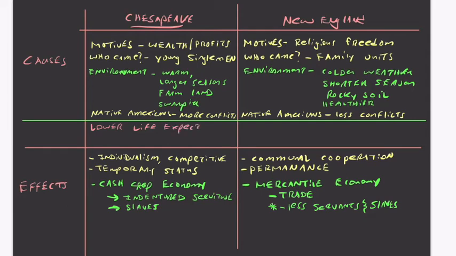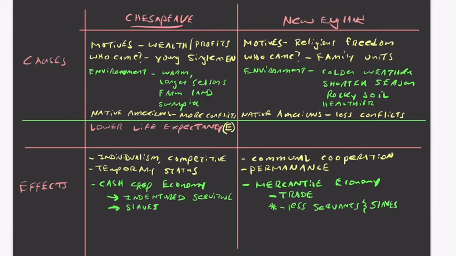And we'll see this also in a later video about slavery. Why does slavery take over when it does and start to outnumber indentured servants? A lot of it has to do with life expectancy. But for this particular video, we're looking at life expectancy. This is kind of an effect. So we can put that in here. But in some ways, it's also a cause, because it would lower life expectancy.